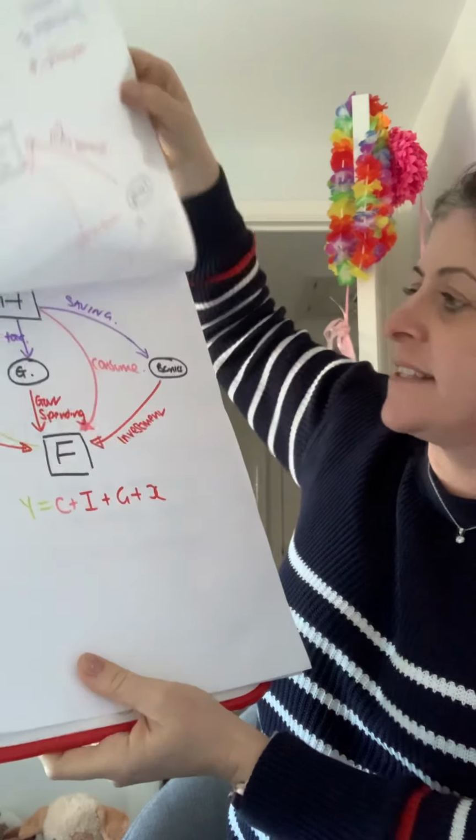Adding on to this, we also have government. So the government is a key supplier in our economy. Now, governments have to be paid taxation to pay for the goods and services which they provide.